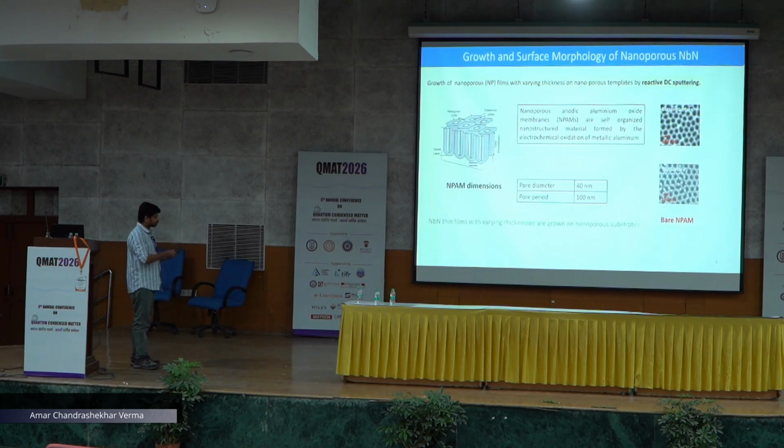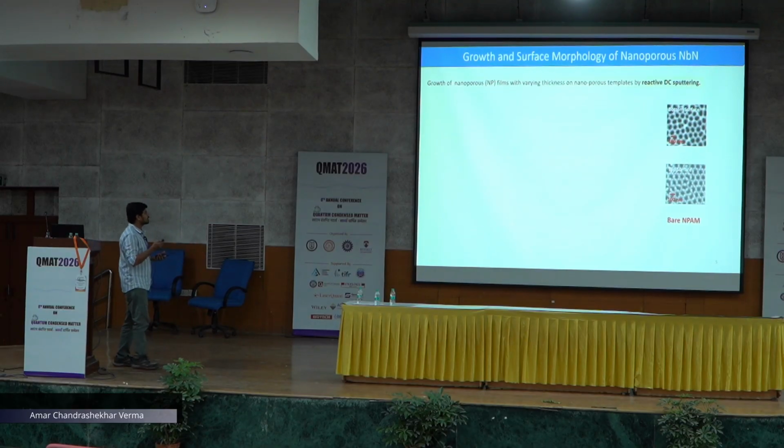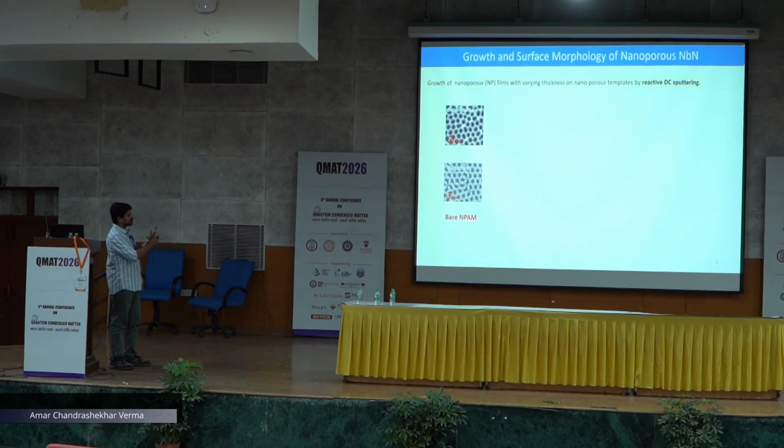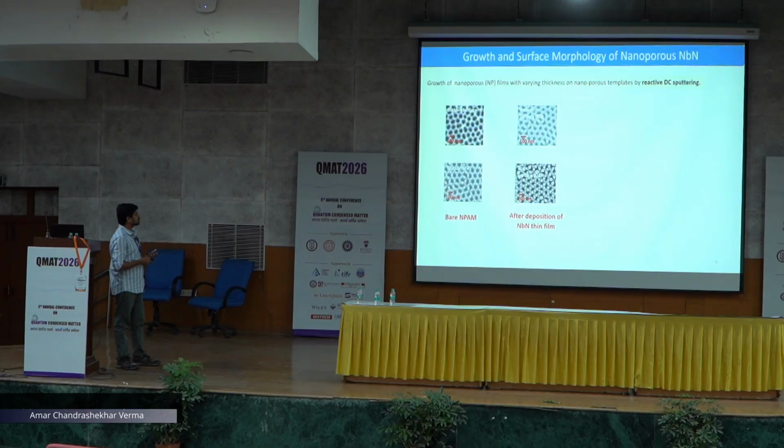So how are we making our films? We are making our films on the nanoporous anodic aluminum oxide membrane, which is a template having such kind of nanopores, and we are growing our film on this substrate by DC magnetron sputtering. The template that we are using has shown different interesting surface morphology. Here we can see that the bottom and the top surfaces have different morphology, and when we grew a film on these substrates, we observed that one film is showing granular behavior, whereas the other film shows continuous behavior.